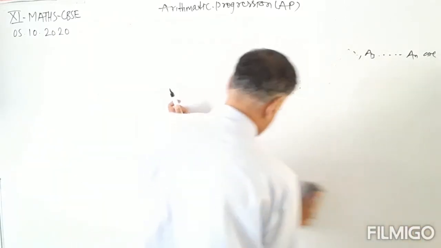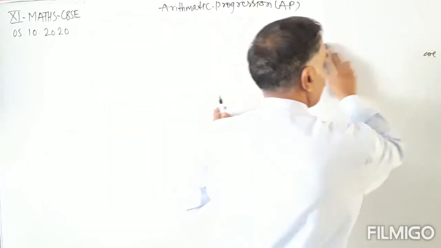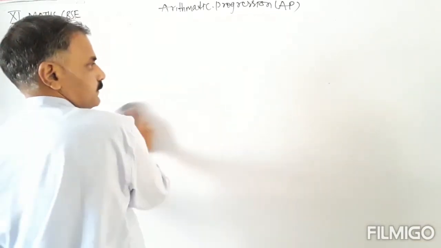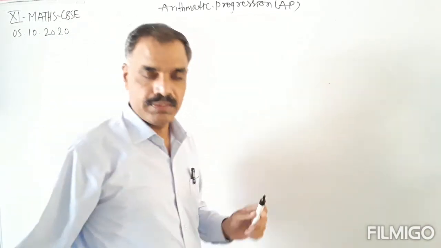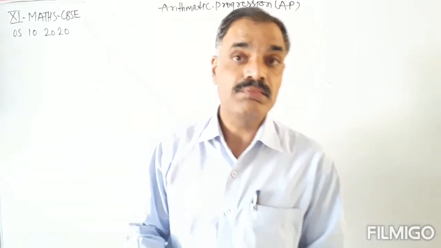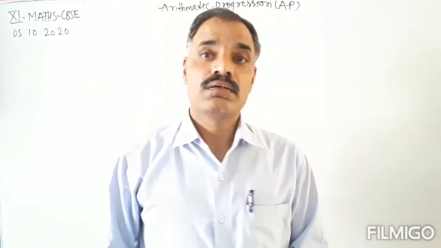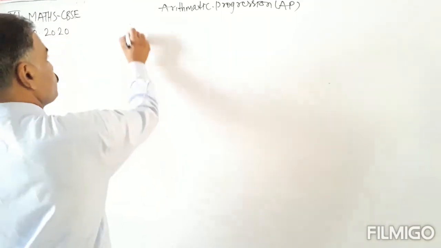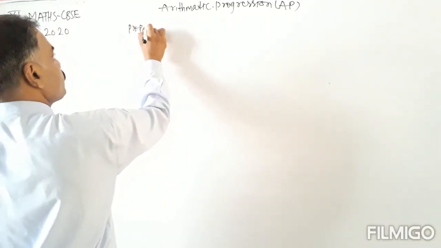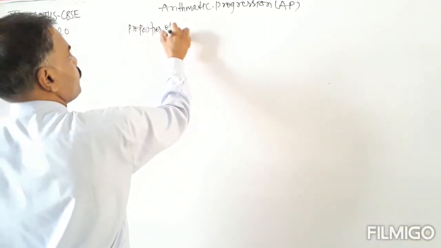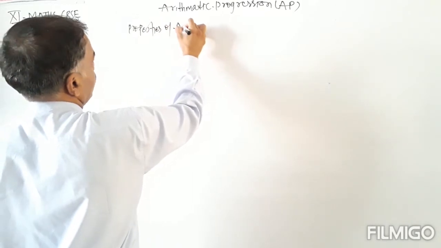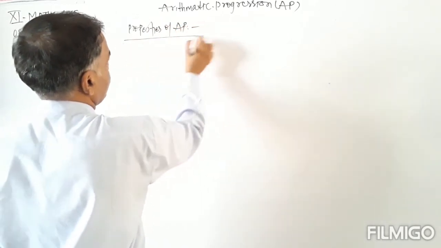Okay. Now we are having some properties of arithmetic progression.